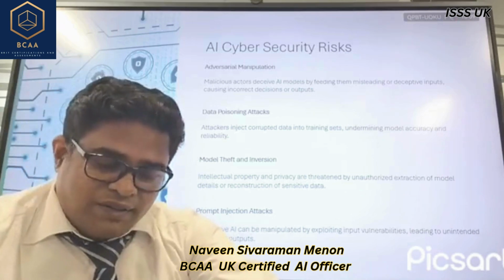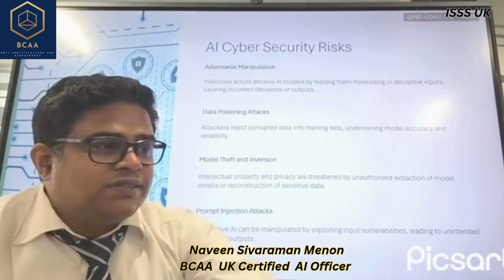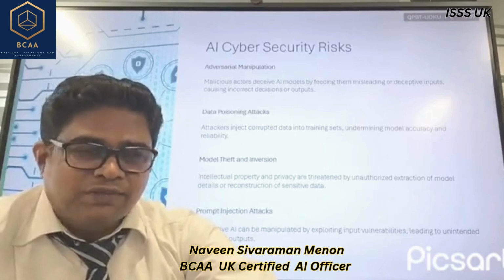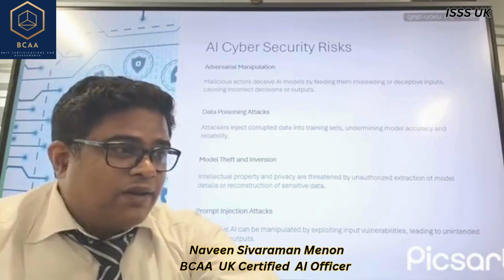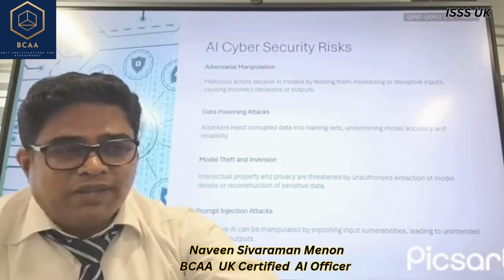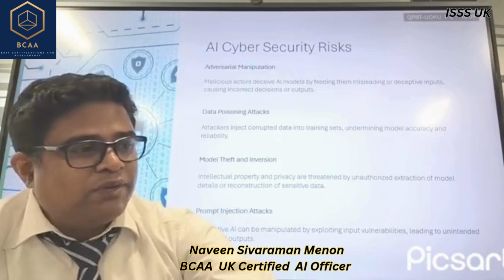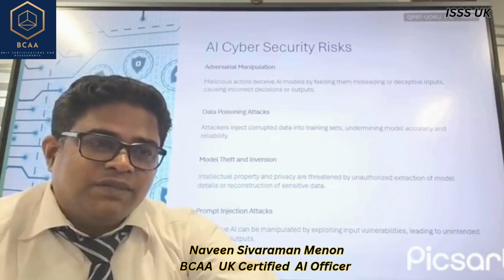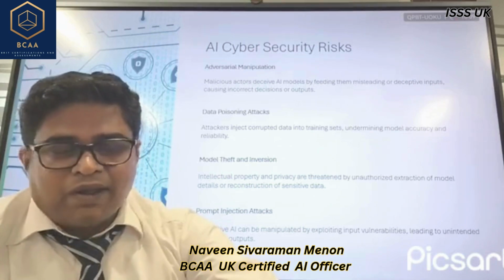For example, an attack is that a competitor reconstructs a proprietary fraud detection model by using this reverse construction, because he does not have it and now he needs to make it. So how do I get all the data and all those things? I will reconstruct it, right? So this is model theft and inversion. The impact of this is loss of IP, intellectual property, and exposure of sensitive training data. So this inadvertent giving away of sensitive information is the cyber impact of this.